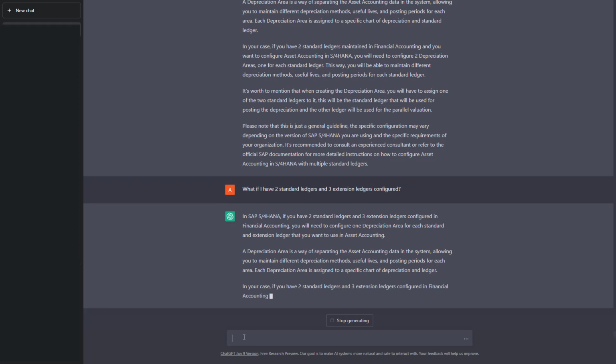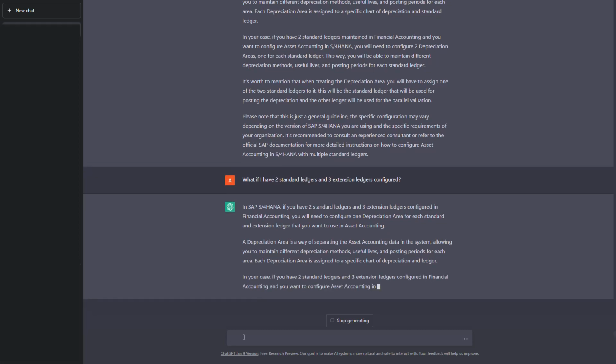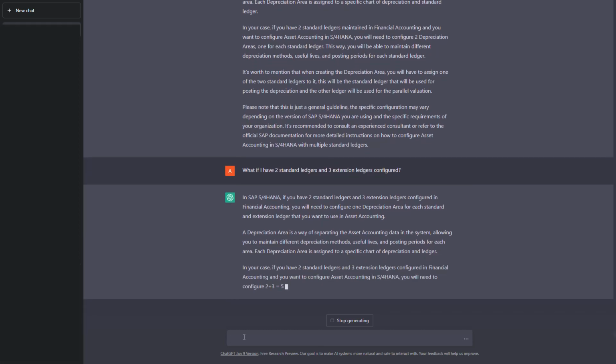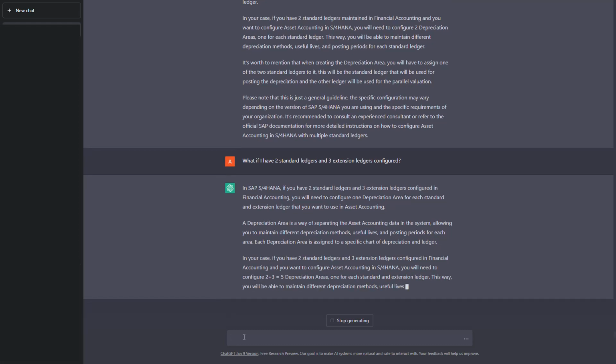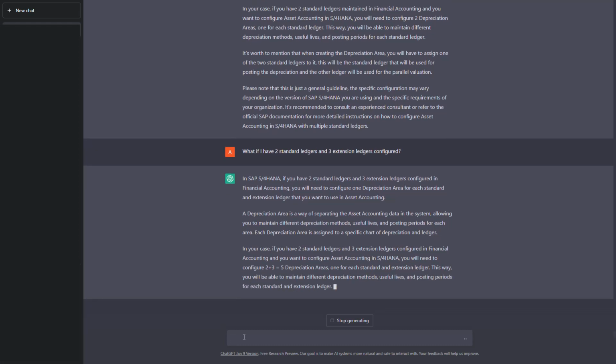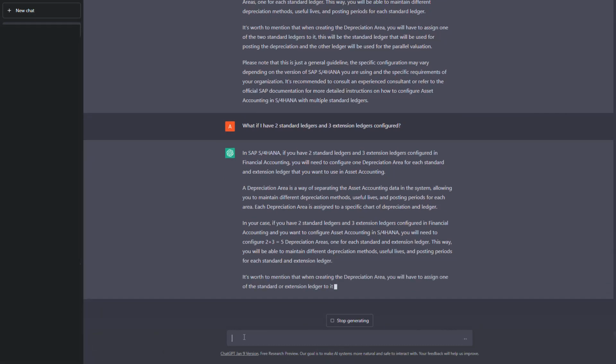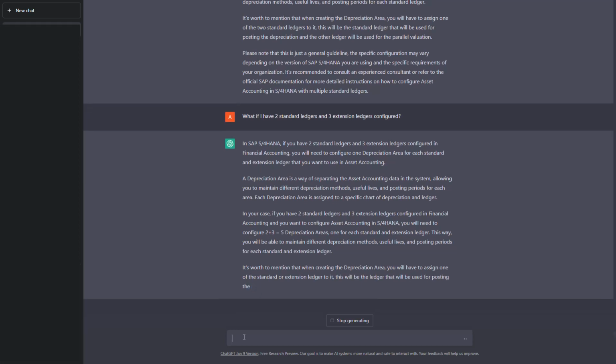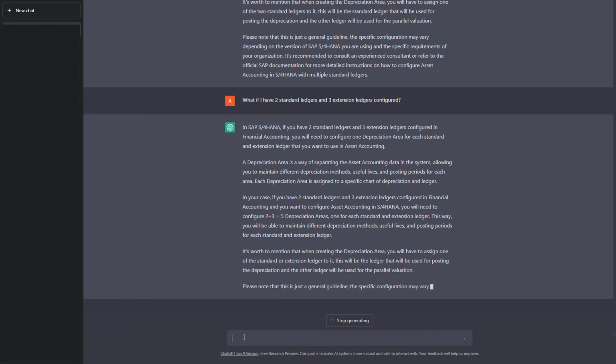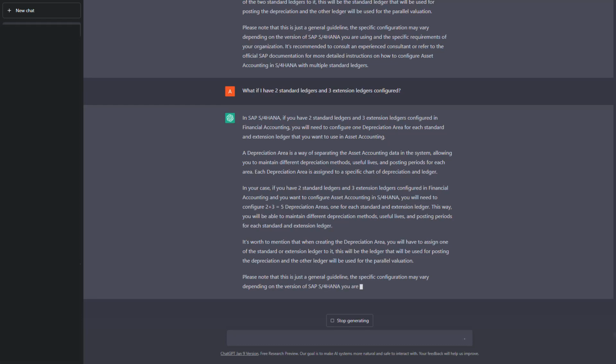As I said, we are only bothered about the standard ledgers of financial accounting while we are configuring the depreciation areas in the fixed assets in S4 HANA. The extension ledgers are only specific to the financial accounting. We do not or we cannot use extension ledgers in any other submodule, be it asset accounting or your material ledger or anywhere. Okay, in this case it is saying 2 plus 3 equals 5 depreciation areas. So this answer is wrong.